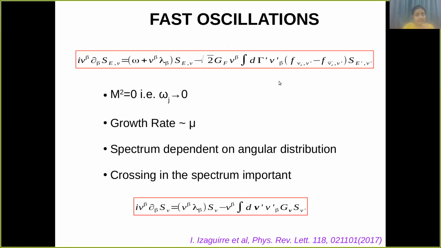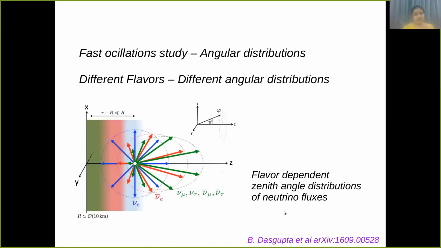So now in the fast oscillations case, now this omega, that is the vacuum term, even if it tends to zero, fast oscillations take place. So this vacuum term acts only as a seed to the fast oscillations, and the growth rate is proportional to mu. And the spectrum that is dependent on the angular distribution, and the important factor is that there should be a crossing in the spectrum. So this GV, that is the spectrum, so there should be a crossing in the GV. This is an important factor for the fast oscillations.